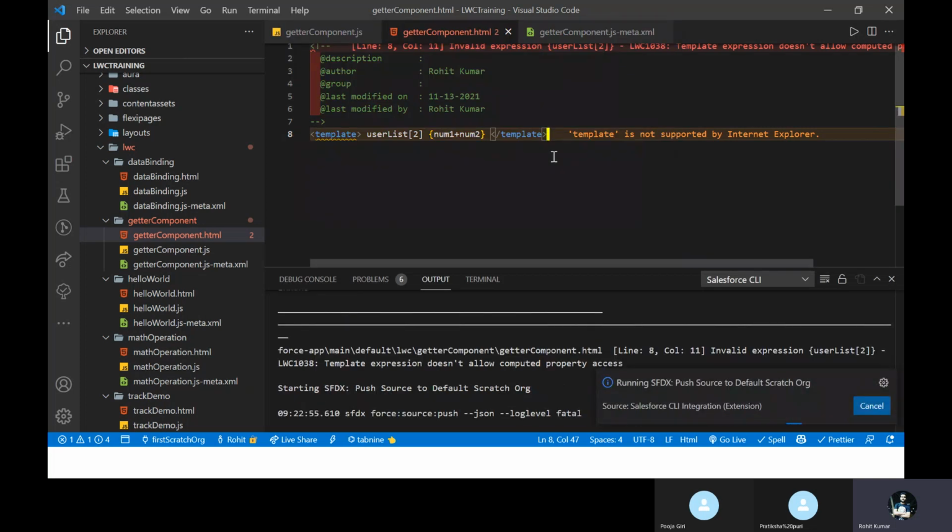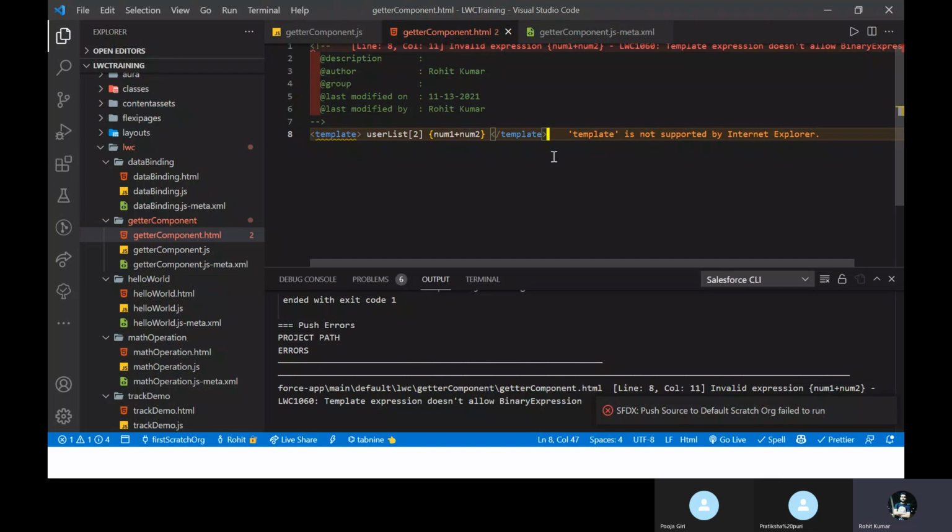This is throwing me an error because computations, or we can say the expression, is not allowed under LWC. So here you can see again I got some error, right? How to resolve this problem? Always use getters under LWC to resolve this expression syntax error, like the binary expression not being allowed. So just remove this one.